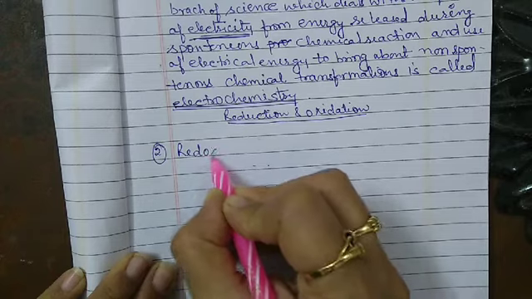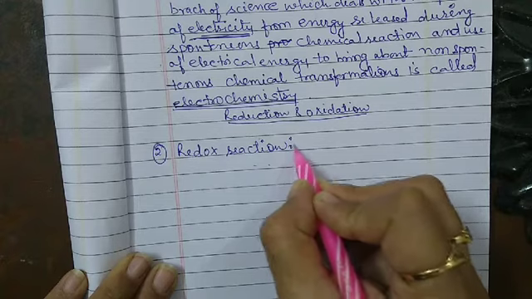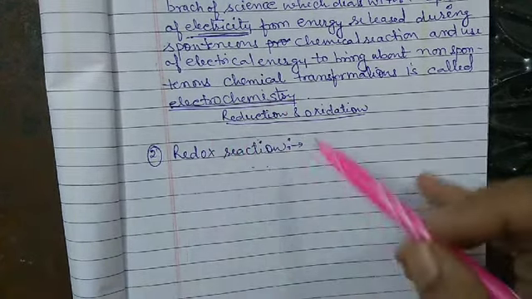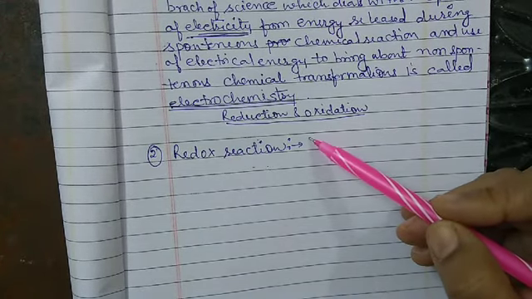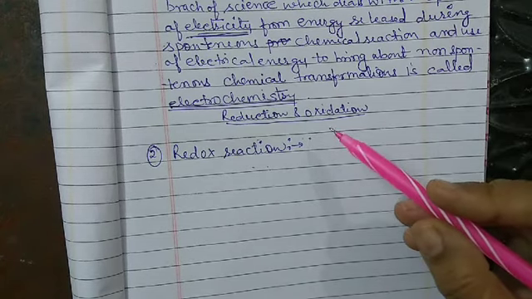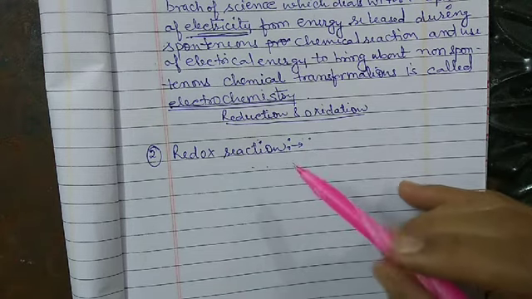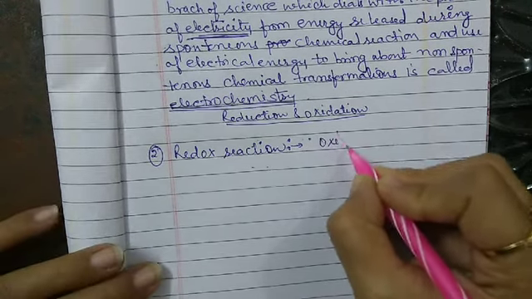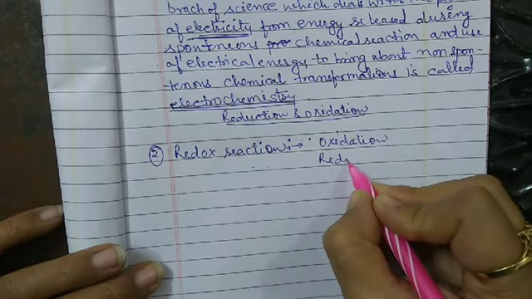The next heading is redox reaction. Let us discuss a few main things about the redox reaction. As we have already learned in our previous classes, oxidation is a process which involves the loss of electrons, and reduction is the process which involves the gain of electrons. In a redox reaction, oxidation and reduction take place simultaneously.